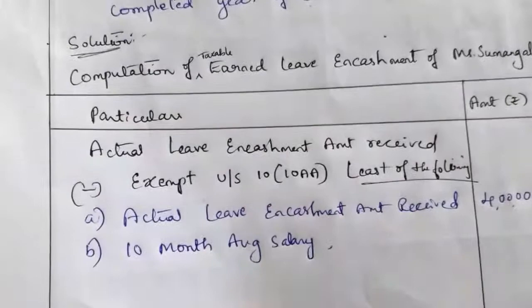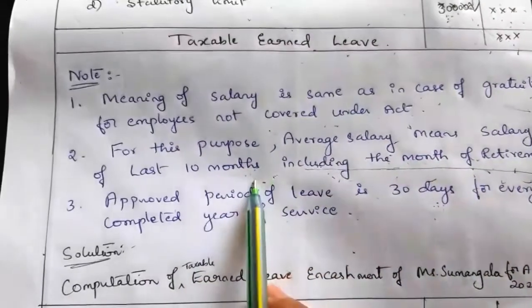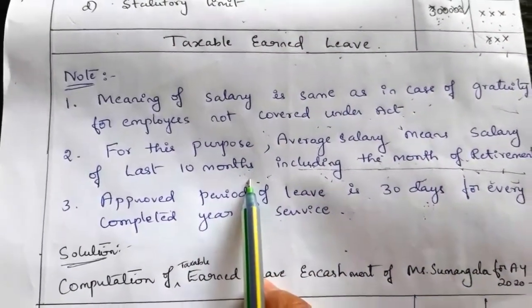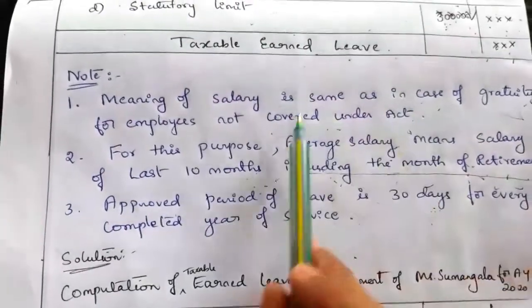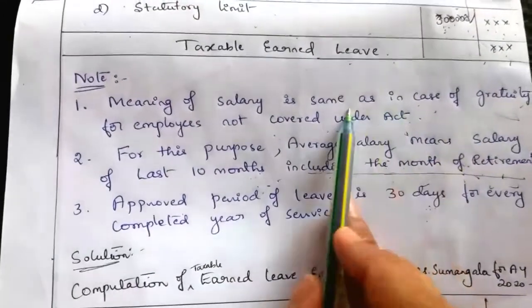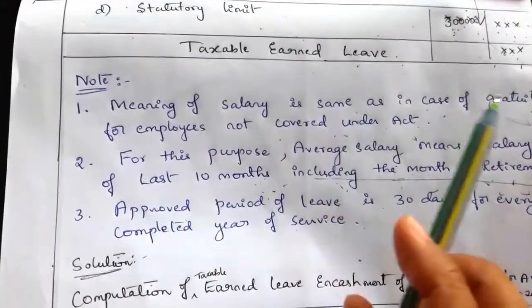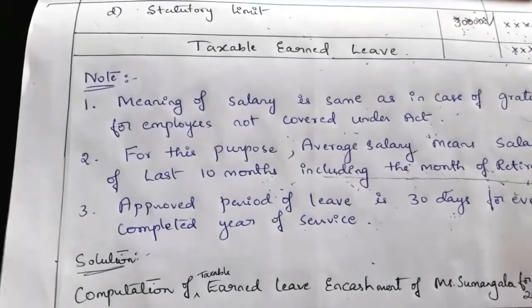Now we have to compute what this average salary is. Average salary is nothing but the salary of the last 10 months including the month of retirement. Here salary means basic, DA, DP and commission. DA, DP if considered for retirement benefit, and commission if given as a percentage of turnover.